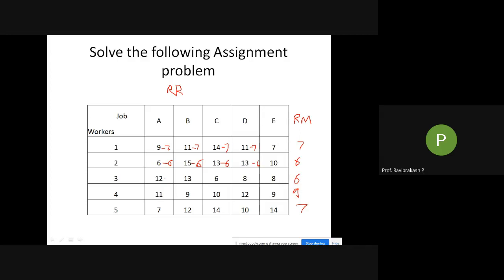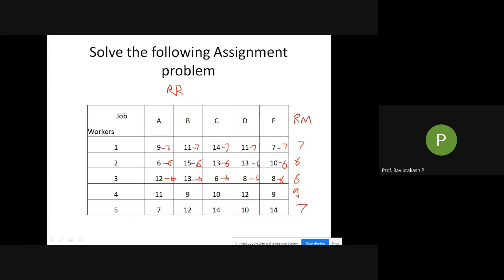Then 12 minus 6, 13 minus 6, 6 minus 6, 8 minus 6, and so on. I'll not write any more. This is 10 minus 6 and 7 minus 7. For all the values in a particular row, we subtract the row minimum. Similarly we do it for all the rows.